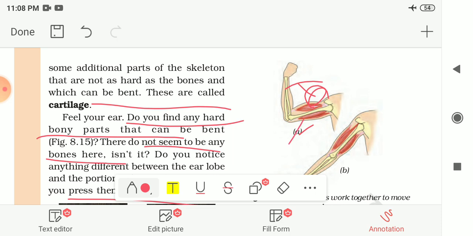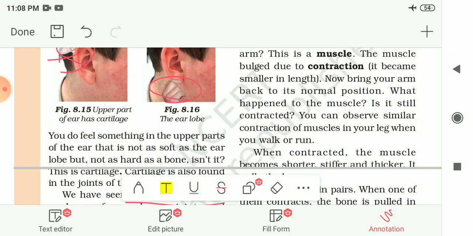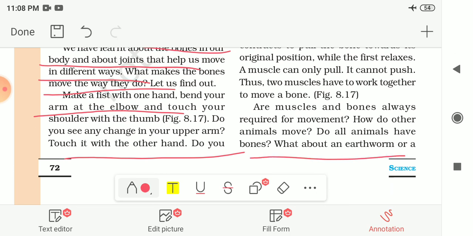To move the bone in the opposite direction, if you want to bend this arm in the downward direction, then this muscle will contract and this muscle will relax, to bring it back to the original position. A muscle can only pull and it cannot push any bone. So two muscles have to work together to move a bone like this. Now the question is, are muscles and bones always required for movement, and how do other animals move?